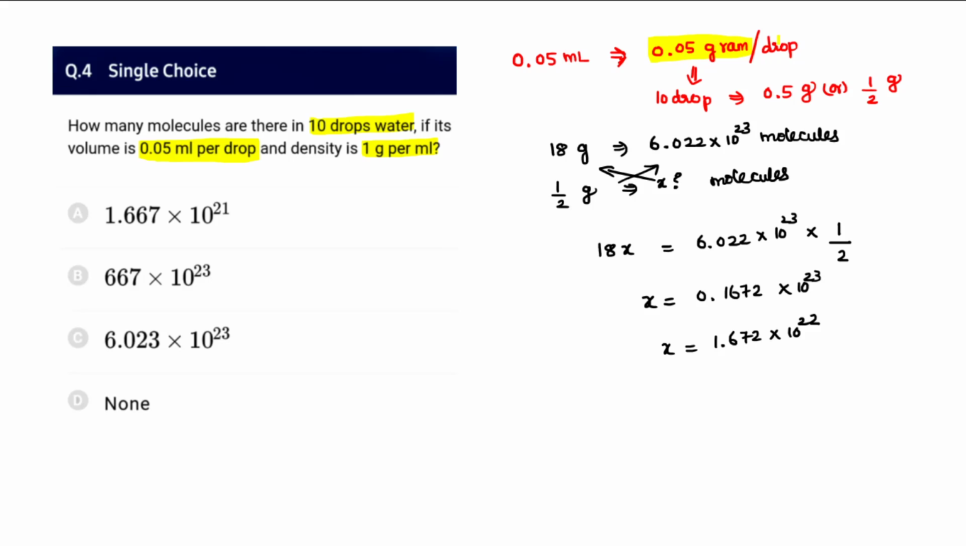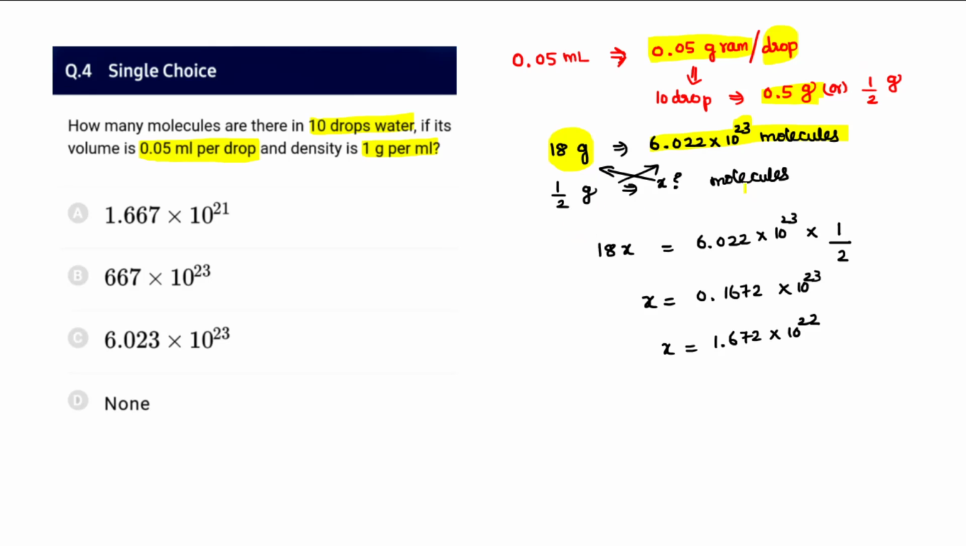So in that, 0.05 gram is present in one particular drop, and they've asked for 10 drops of water. For 10 drops of water we may say 0.5 gram or 1 by 2 gram. So we know for water molecules, 18 gram is 1 mole. So 1 mole contains Avogadro number of molecules, 6 into 10 power 23 molecules.